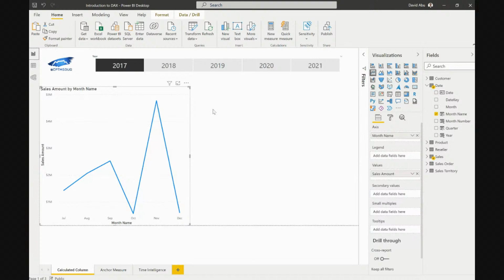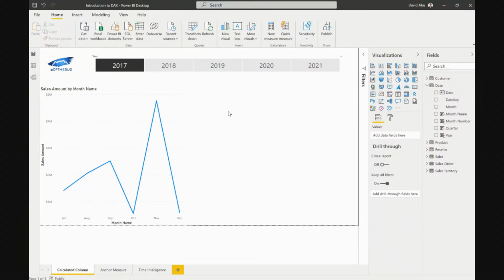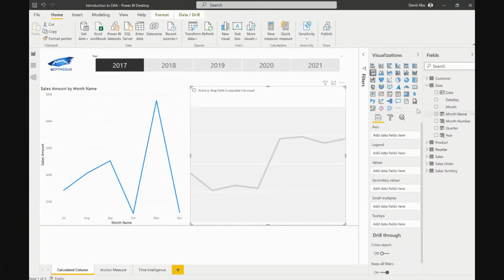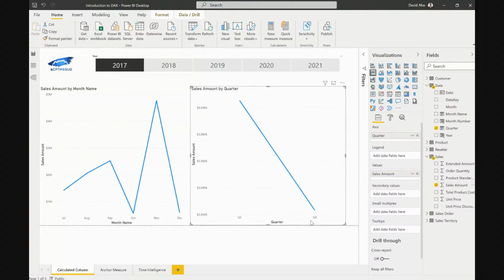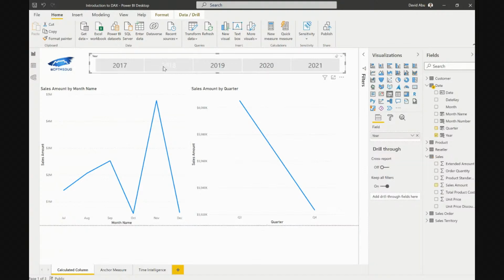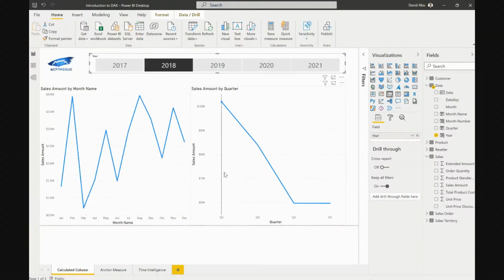Now we want to be able to do that because my line manager has said, oh, I want to see the quarter analysis. So now I'm going to pick a graph. I pick the line graph, I pick my quarter. Then let's say I go to sales and pick my sales amount. Now you notice that we have 2014 that we're clicking alone, but when we click on 2018, you're going to now see Q1 to Q4.